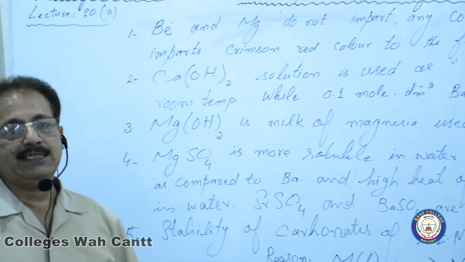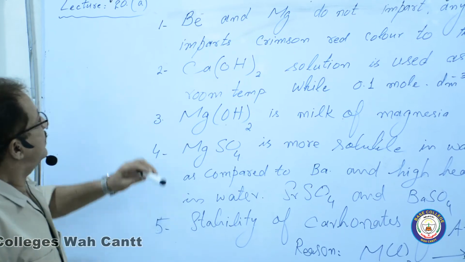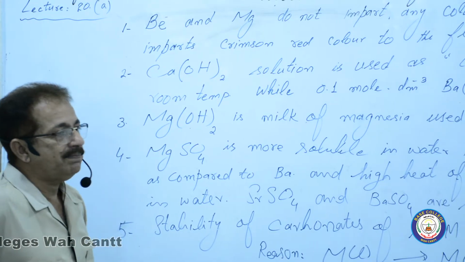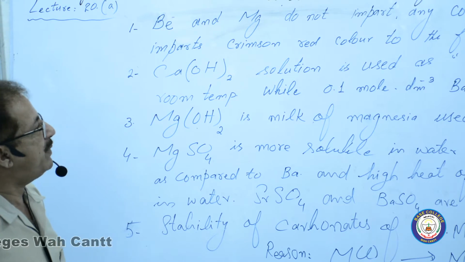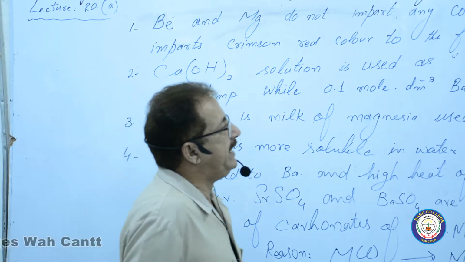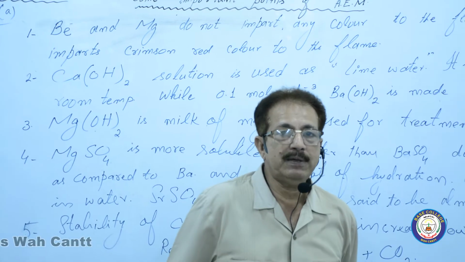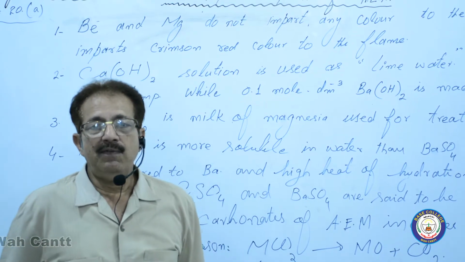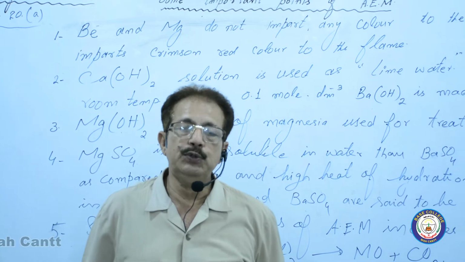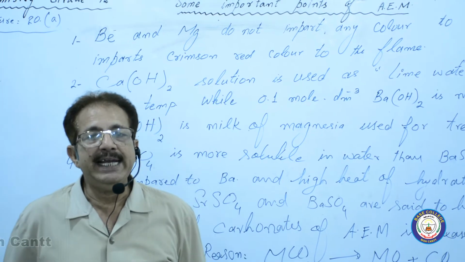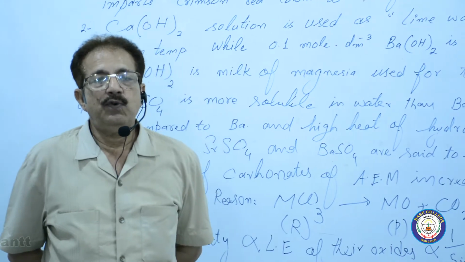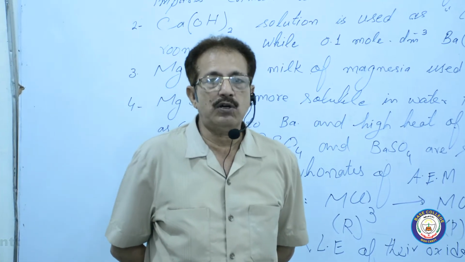From the previous lessons, the first one, beryllium and magnesium, don't impart any color to the flame during burning. And I have already told you that flame doesn't provide enough energy for the excitation of the electrons.